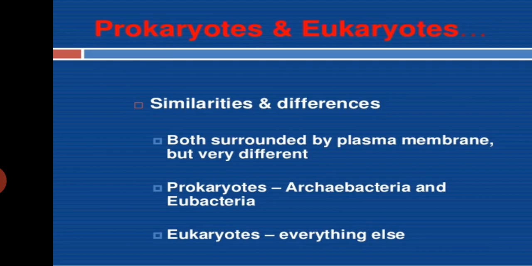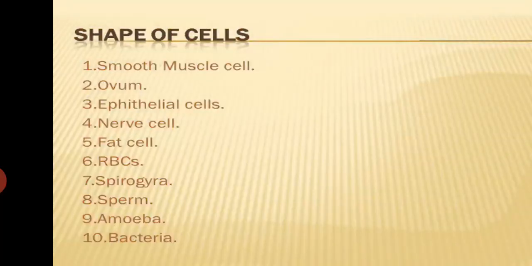Now, what are the similarities and differences between prokaryotes and eukaryotes? Both the cells are surrounded by plasma membrane, but they are very different from each other. The size of eukaryotic cells is larger in comparison with prokaryotes. Although we cannot see a eukaryotic cell with the naked eye, even then, in comparison with prokaryotes, eukaryotic cells are larger. The examples of prokaryotes are archaebacteria and eubacteria, and eukaryotes are everything else except these two. All those are examples of eukaryotic cells.